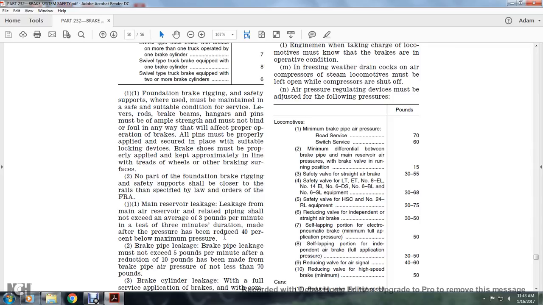All pins must be properly applied and secured in place with suitable locking devices. Brake shoes must be properly applied with the shoe approximately in line with the tread of the wheels or other braking surfaces. No part of the foundation brake rigging and the safety support shall be closer to the rail than specified in the rules ordered by the FRA.